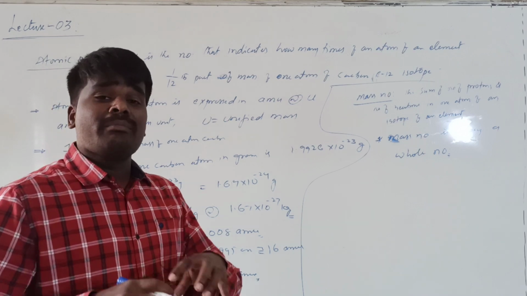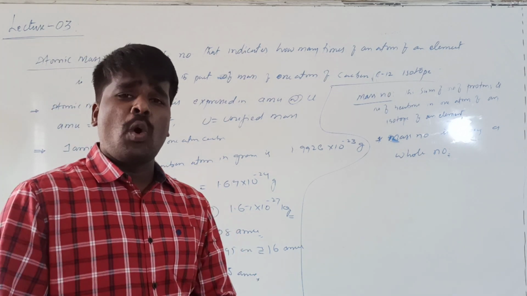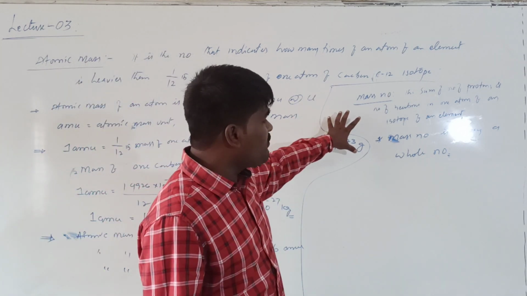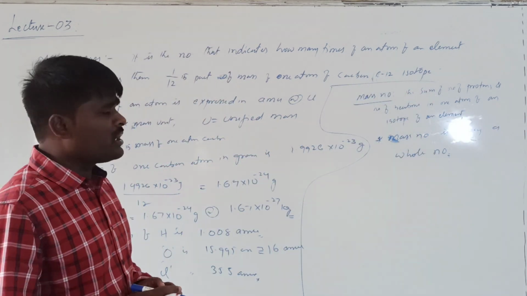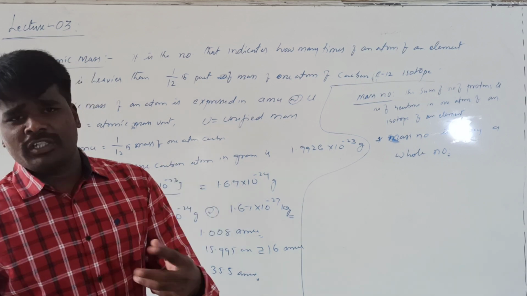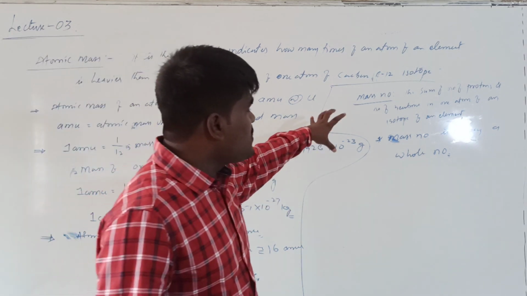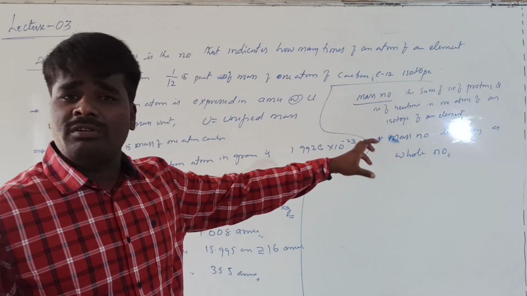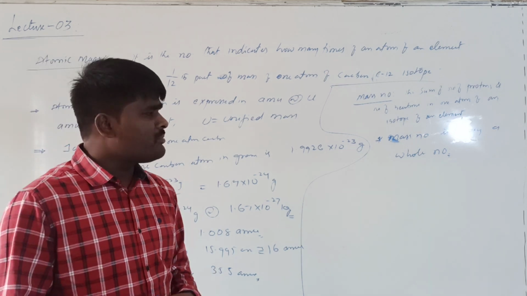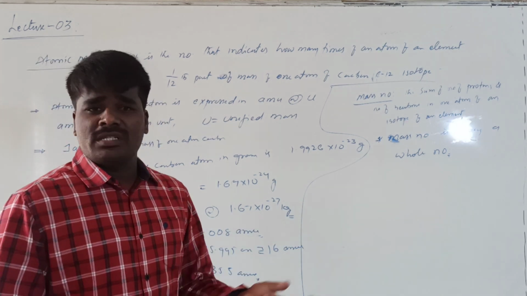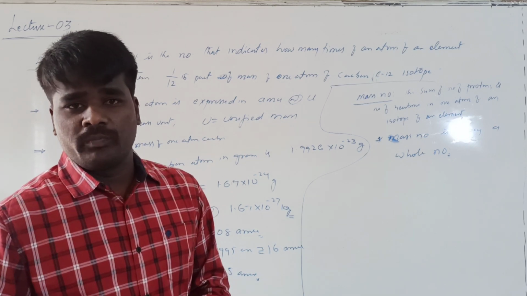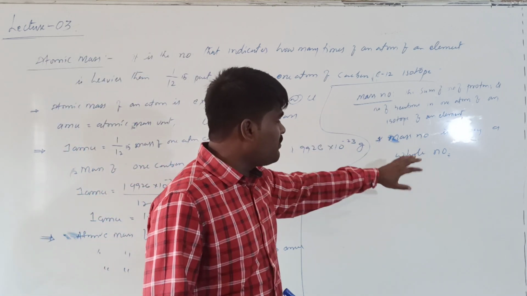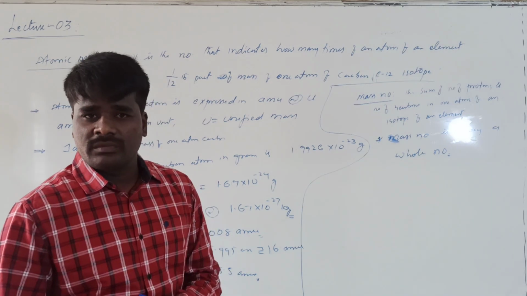Atomic mass can be a fractional or whole number, but the mass number will always be a whole number, because the numbers of protons and neutrons are always whole numbers. They cannot be fractional.